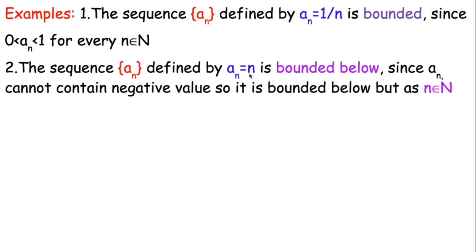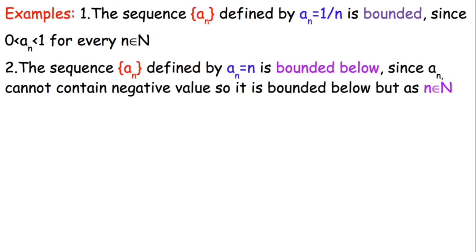Next, a_n equals n is bounded below because we cannot go below 0 for any n belonging to natural numbers, but we can go up to infinity, so it is not bounded above. It is only bounded below.